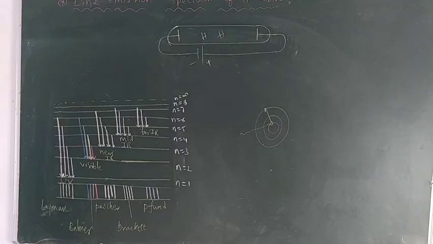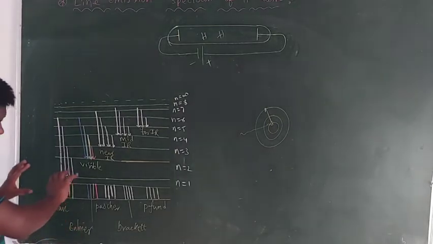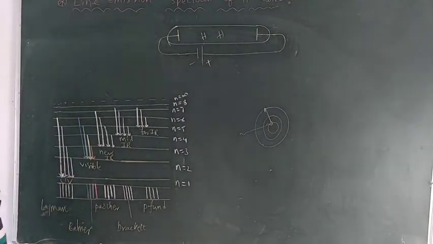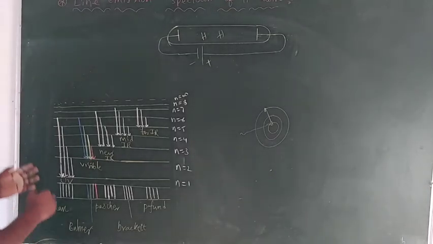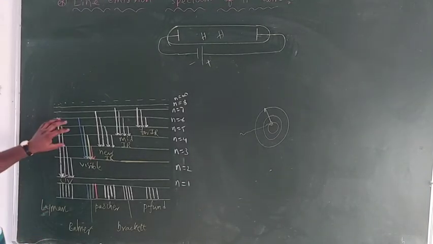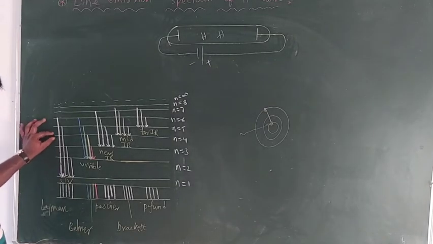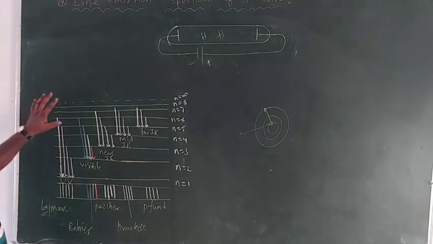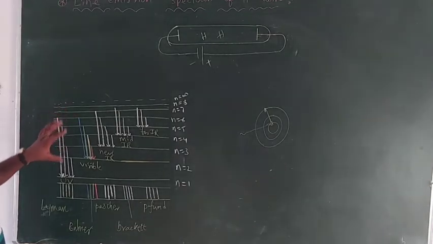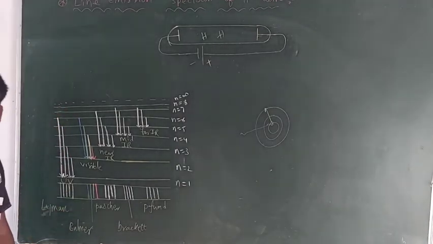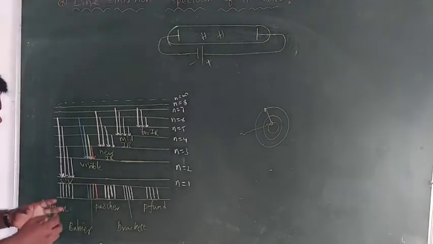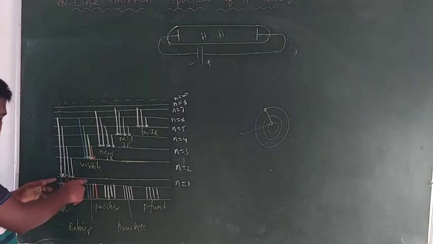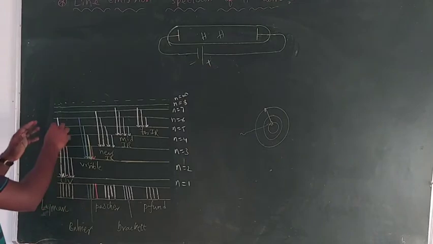During the de-excitation, there are a number of possibilities. First, the electron de-excites from higher orbits to the first orbit. Higher orbit or higher energy level means the second, third, fourth, 5, 6, 7 and up to infinity. These are all higher energy levels. So the electron de-excites to the ground state, that is the first orbit, from higher orbits.